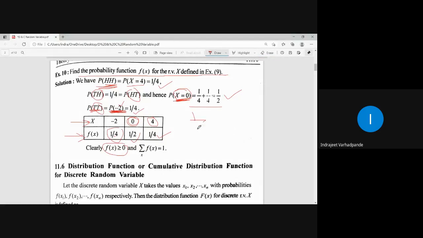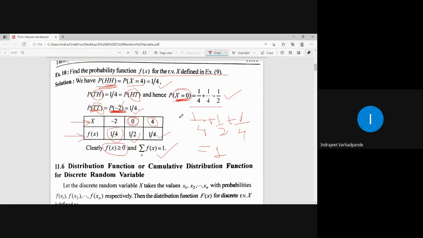What is 1/4 plus 1/2 plus 1/4 coming out as? कितना आता है? 4/4, that is equal to 1. So this is the probability mass function or probability distribution for the discrete random variable. Now how are these random variable values -2, 0, 4 generated?